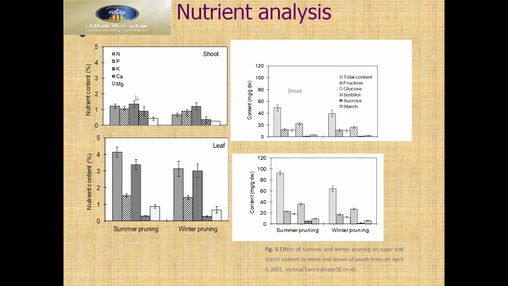phosphorus, calcium, magnesium. We tested leaves and the fruits, which also contain total carbohydrate, fructose, glucose, sorbitol, then sucrose, starch, and they also have different contents. You can see here. Then after that, just the shoot and the leaves. So you can see in the dwarf plants we got higher carbohydrate than tall plants.